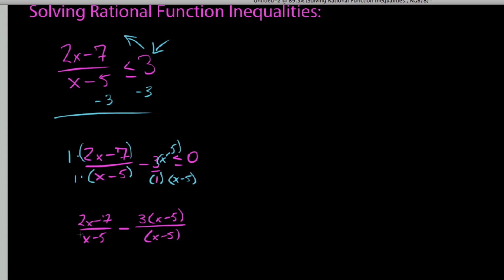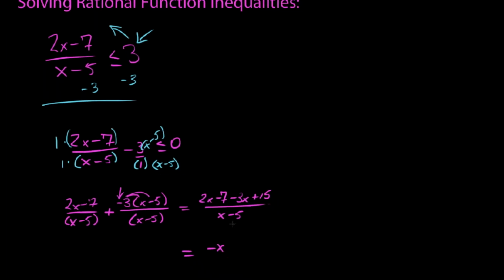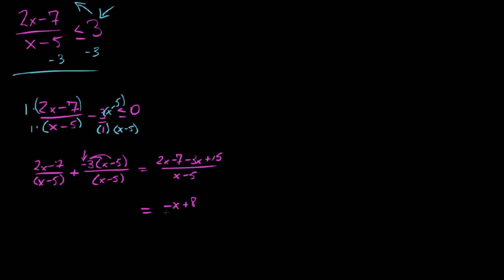Now we have a common denominator between both of these quantities, so I would like to add them together. We'll add the opposite, interpreting this as negative 3, and distribute. Now everything is over the denominator x minus 5. On top we have 2x minus 7, and negative 3 times x is negative 3x, and negative 3 times negative 5 is positive 15. Combining like terms, 2x and negative 3x is negative x, and negative 7 plus 15 is positive 8. And we have x minus 5.